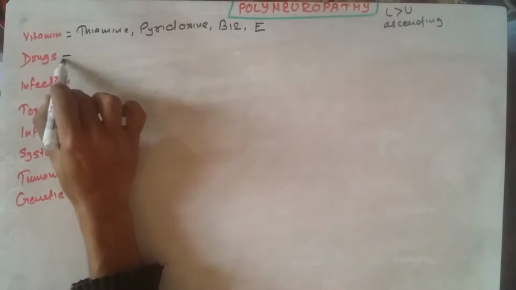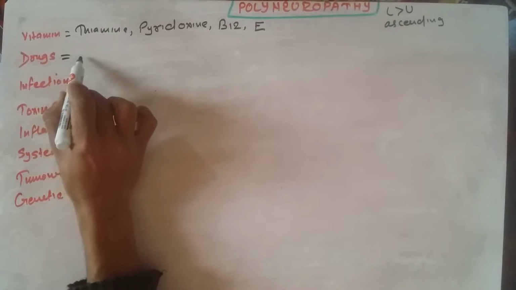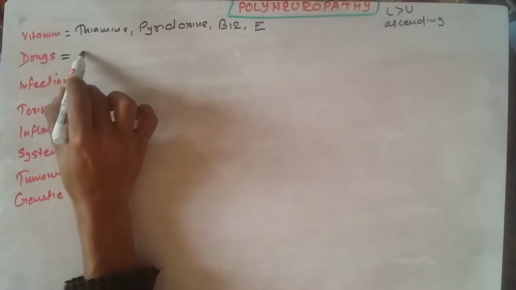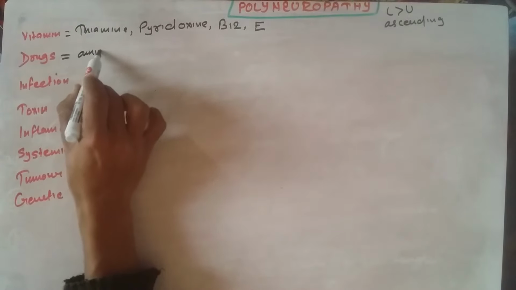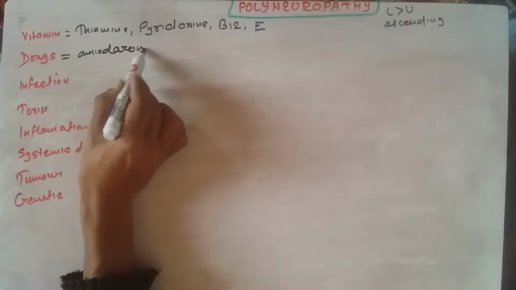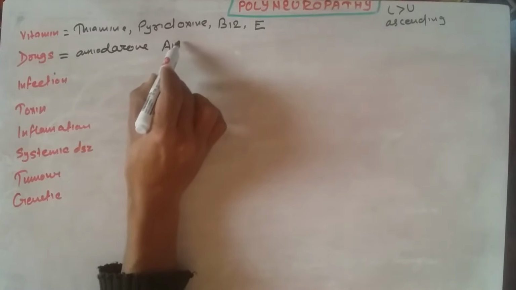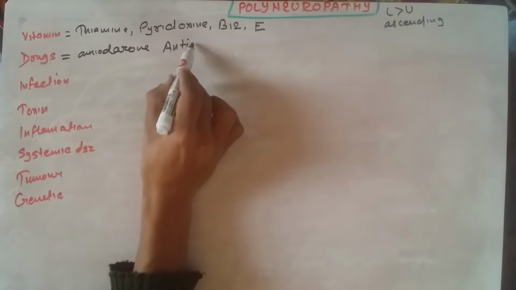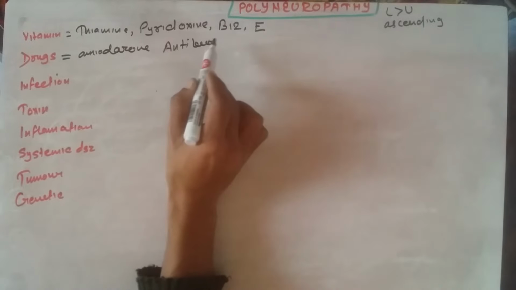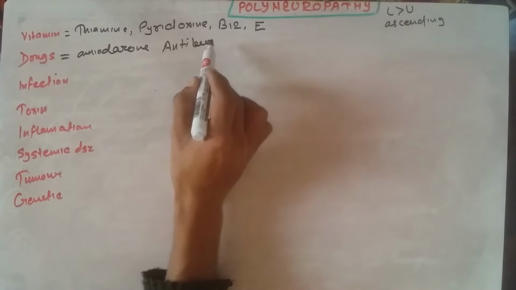Some of the drugs which can cause polyneuropathy are amiodarone and antibiotics. The antibiotics which can cause polyneuropathy are usually dapsone, isoniazid and metronidazole.